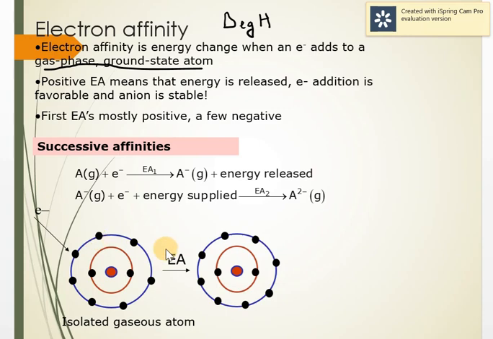The halogens have a highly negative electron gain enthalpy. Why? Because they have a great tendency to accept that one electron to change into a noble gas or stable configuration. They have 7 electrons in the outermost shell and need only 1 electron to complete the octet. So they will very readily accept that electron, energy will be released and the octet is complete. So this should be an isolated gaseous atom. It's a very important word, and isolated gaseous atom should be written in the definition.